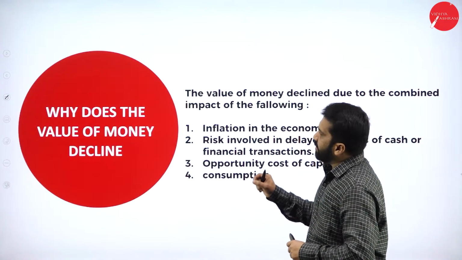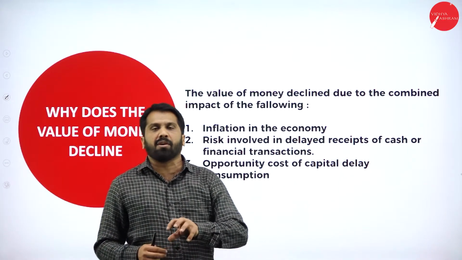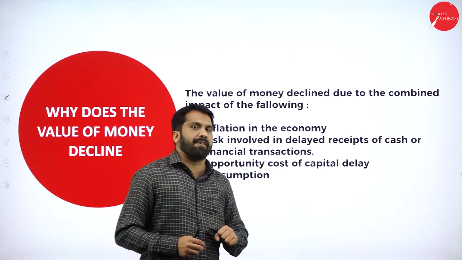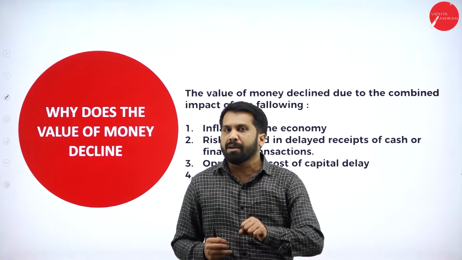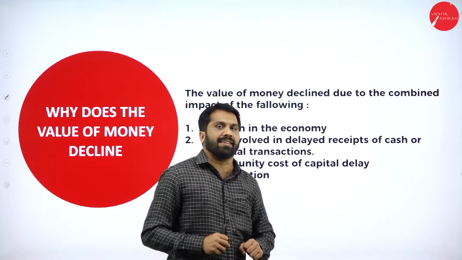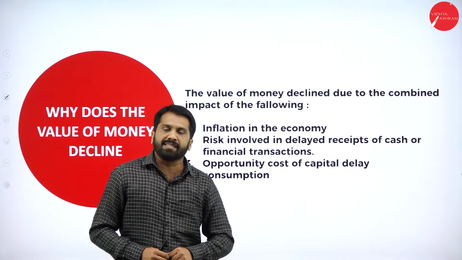First one, why does the value of money decline? Now, in the previous session already you have learned what is time value of money. Under time value, you will get future value, present value, compounded interest. So those things we have completed in the previous session.